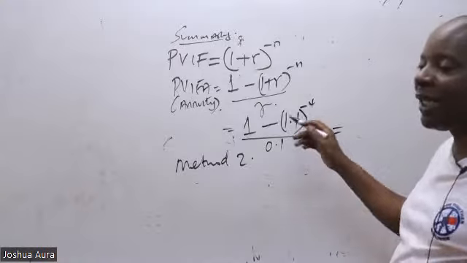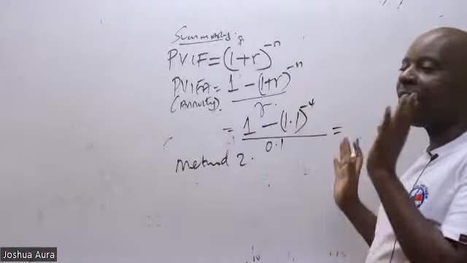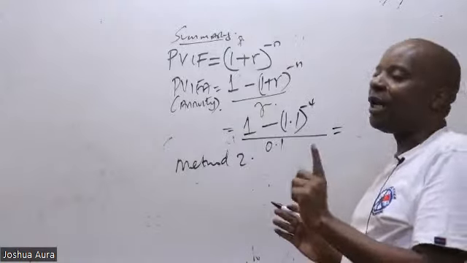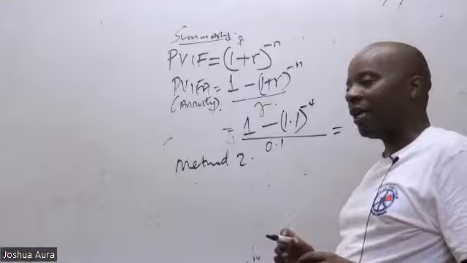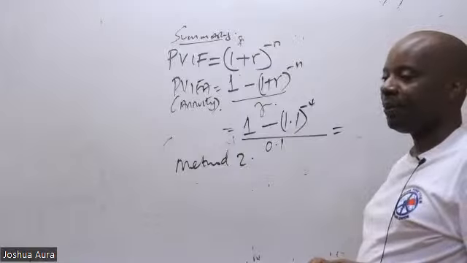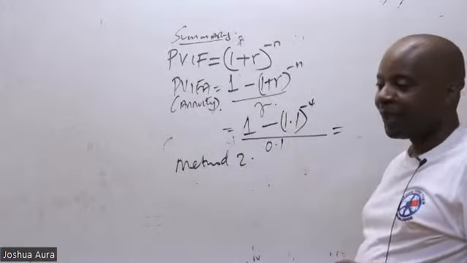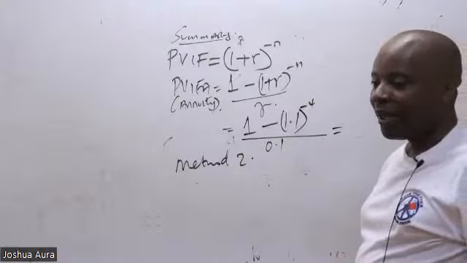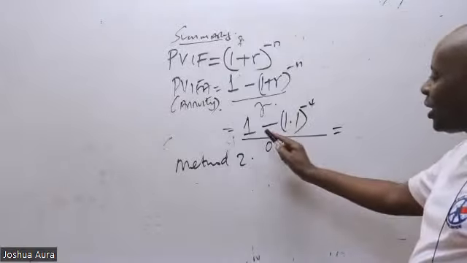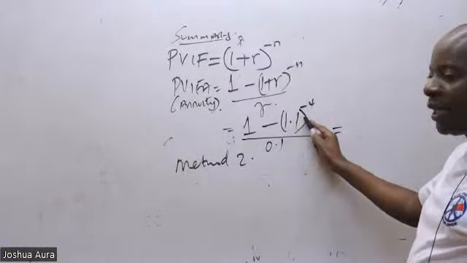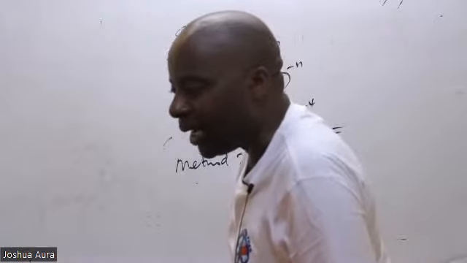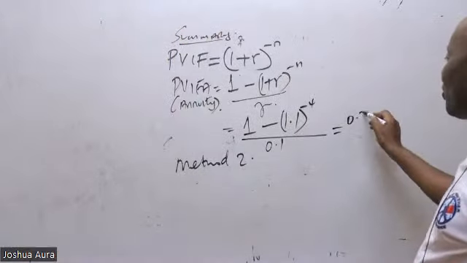So here you have to be a bright chap. First of all, you must get the numerator, write it aside. So can somebody go to their calculator and say 1 minus 1.1 raised to negative 4, then press equals. What do we have there? Please go slowly. Say 1 minus 1.1 raised to minus 4. According to the student, 0.3169. I think this is correct.